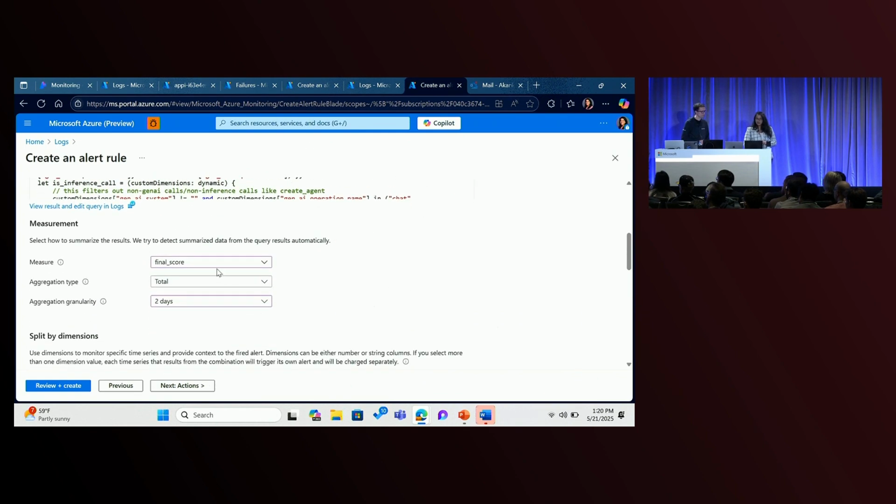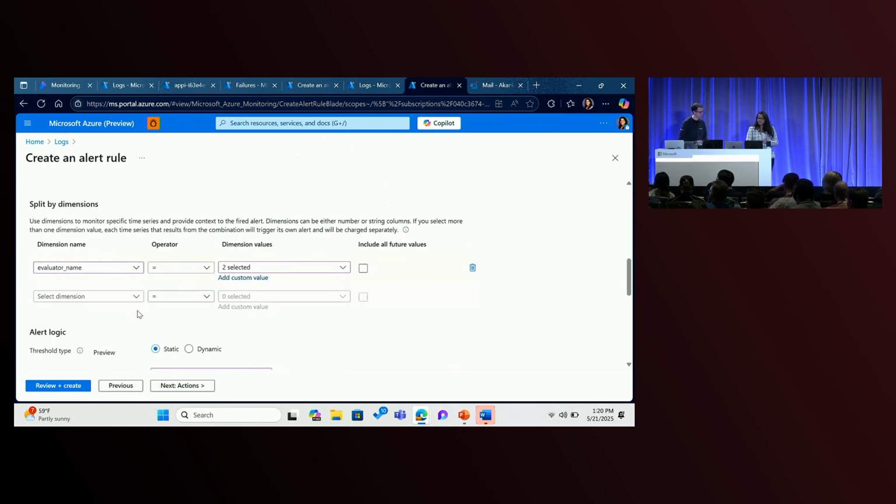You can select what you're really measuring while you're alerting. Basically, you need to summarize the results and select which summarized result you are alerting on. And I'm going to alert on the final score for the evaluator. And basically, you can select the aggregation type. You can select the alert granularity, which is the period of time you want to collect the alerting data on. So let's say I deployed my application 2 days ago. So I want to alert on the data that we have collected for 2 days.